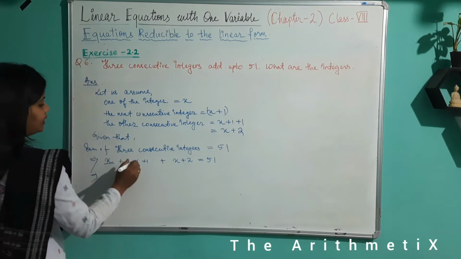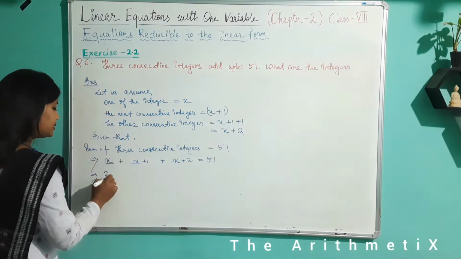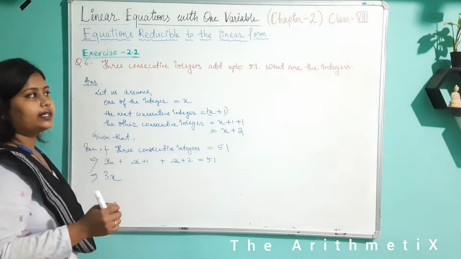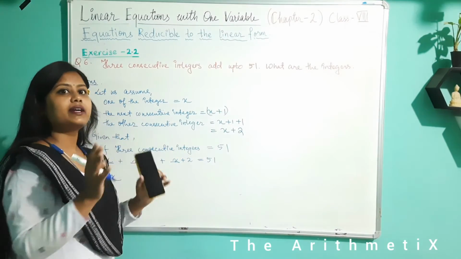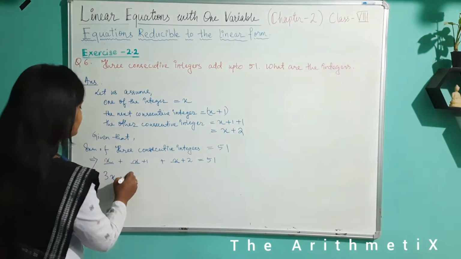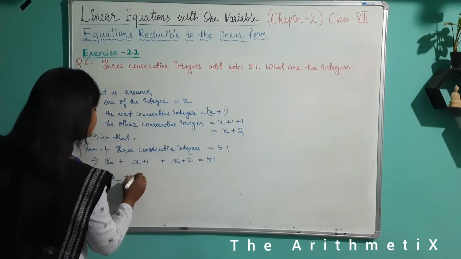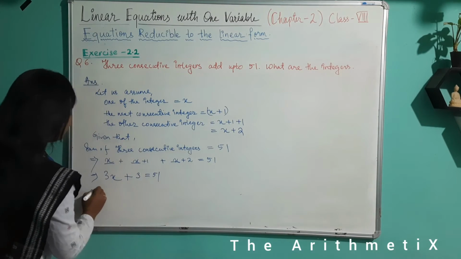See, there are three x terms. When we add three x's, the result is 3x. If I take 3 individual bags, then I say 3 bags. So taking 3 individual x's, this is 3x, plus 1 plus 2 is 3. This is equal to 51.